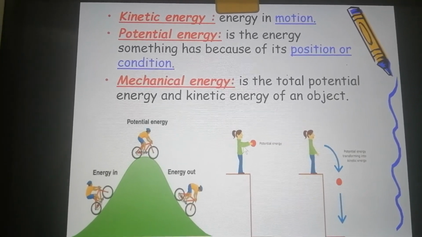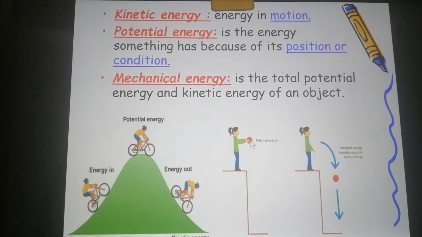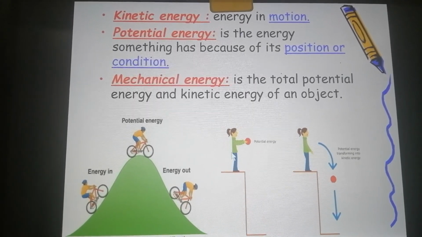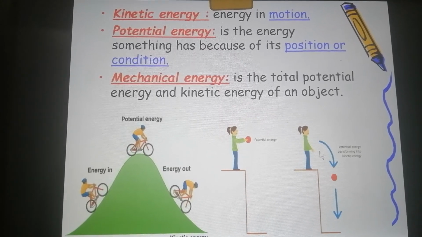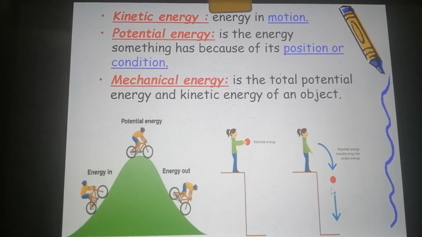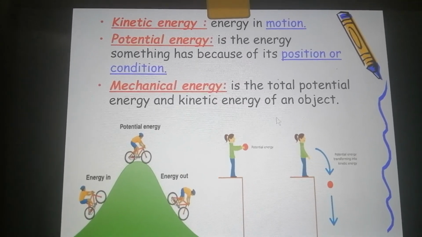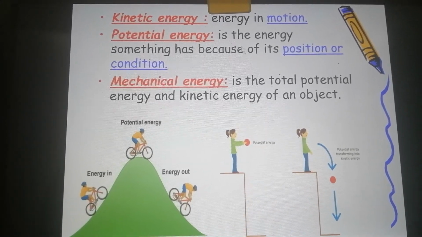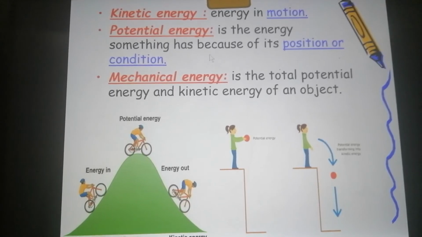This girl, when she is holding the ball up the hill or the stairs, she is in potential energy. But when she throws the ball, this is kinetic energy. Okay, so kinetic means energy in motion. Potential means in its position or condition.